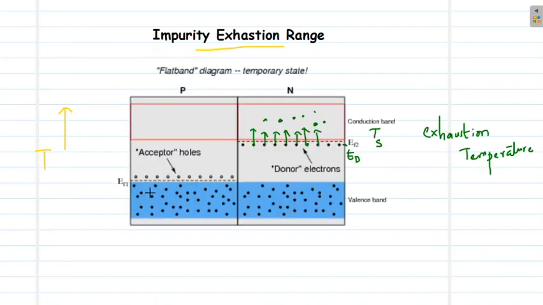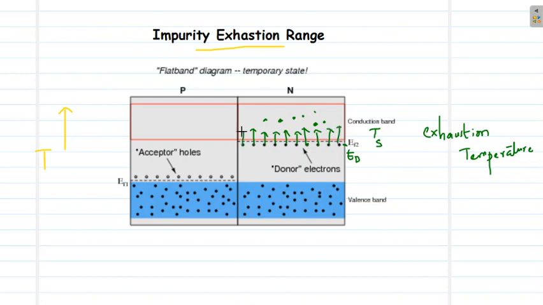At that particular temperature, the electron concentration will be approximately equal to the number of donor atoms, because we know the intrinsic carrier concentration is comparatively lesser and all the donor atoms are completely ionized. As we have seen in the previous derivation, the complete contribution will be due to the donor atoms.